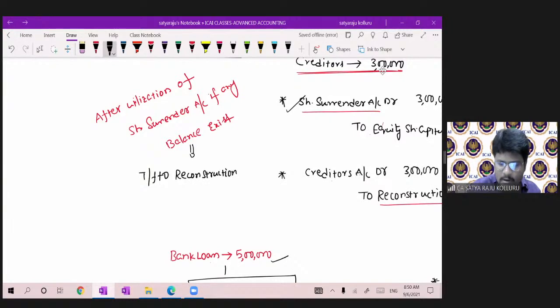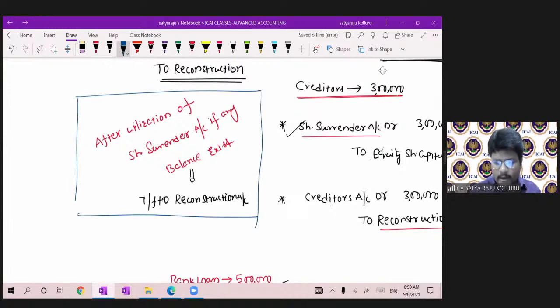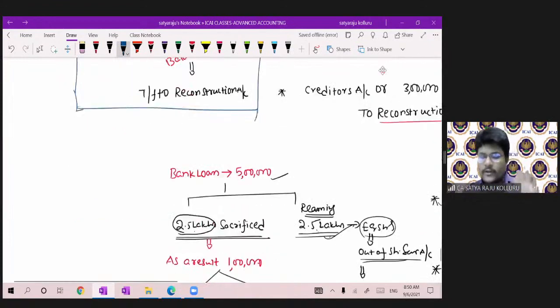Why? Because there is no difference between share surrender and reconstruction. So if there is no utilization, then we should ultimately transfer it to reconstruction account, guys. Okay, that point also you have to put in your mind.